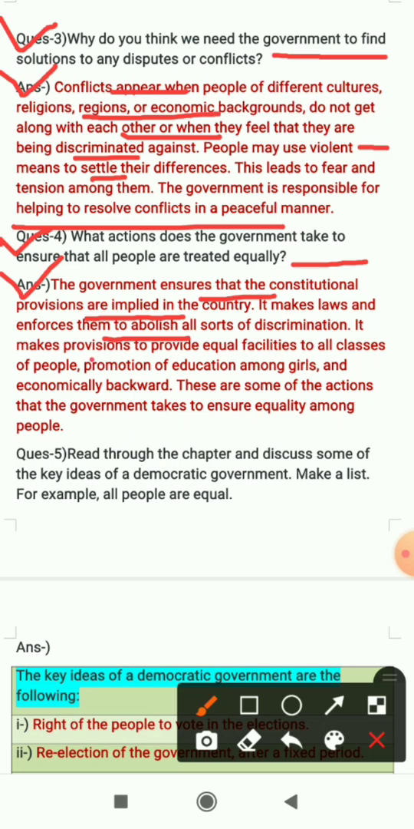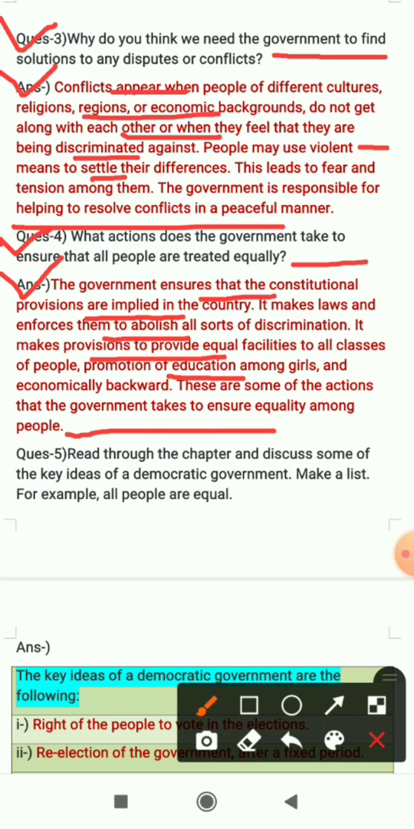It makes provisions to provide equal facilities to all classes of people, promotion of education among girls, and the economically backward. These are some of the actions that the government takes to ensure equality among people. So the government makes provisions to provide equal facilities to all classes of people, like promotion of education among girls and economically backward people also. So these are some actions that the government takes to ensure equality among people.